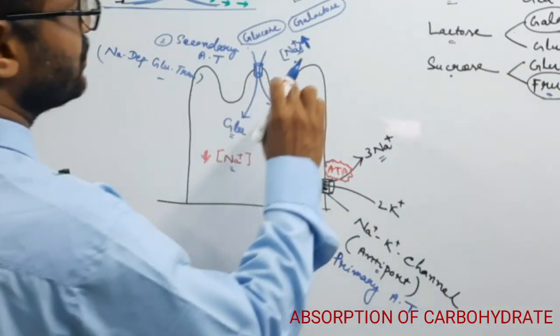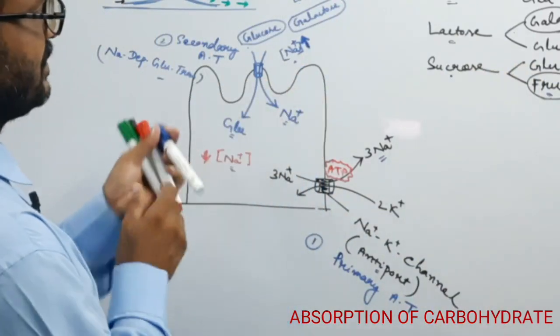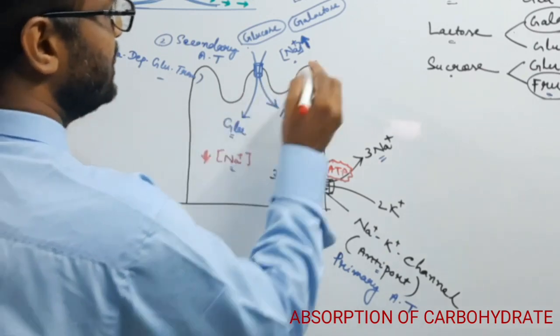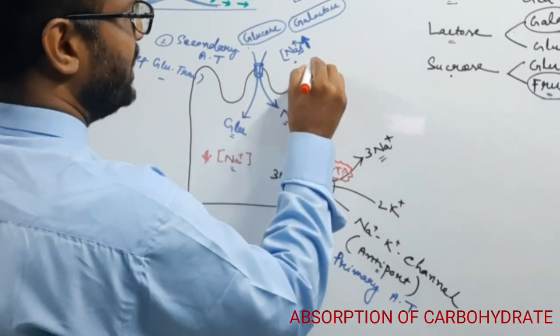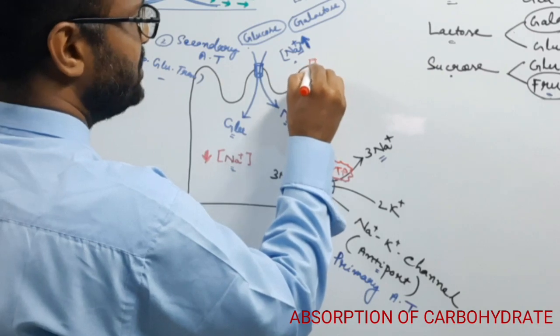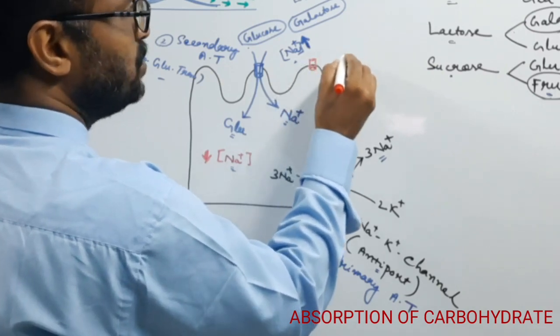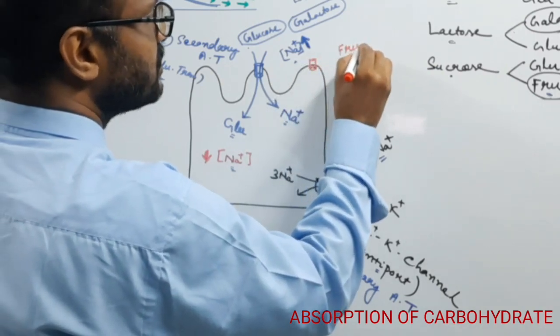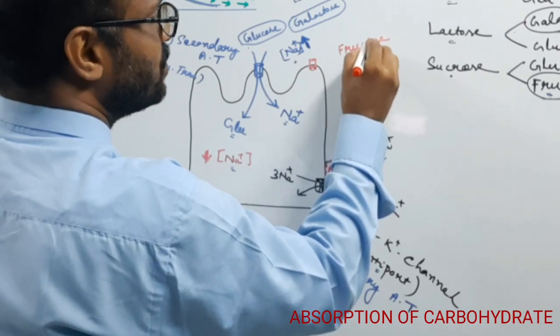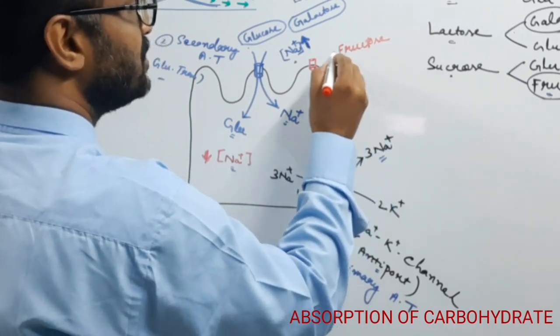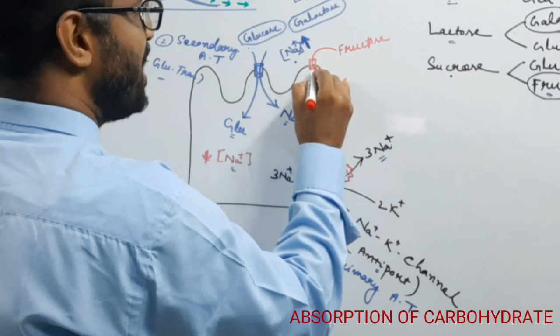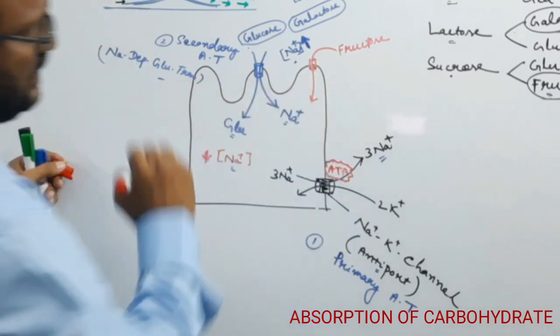Another gate is also present here, and this is a protein channel through which fructose enters into the cell.